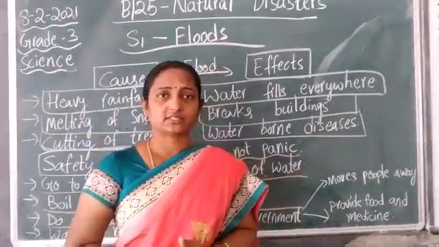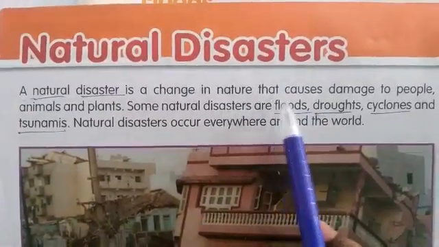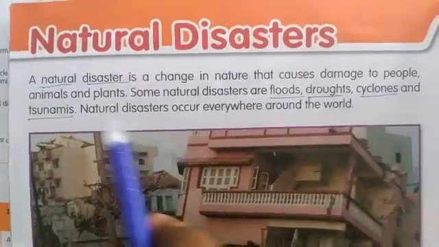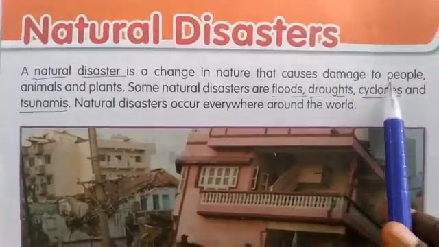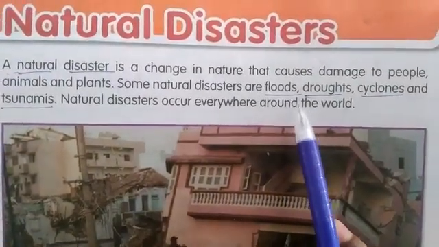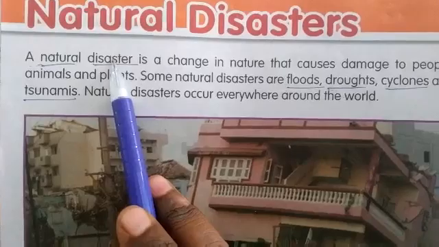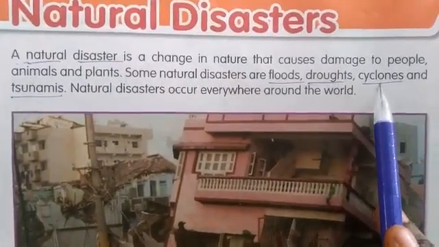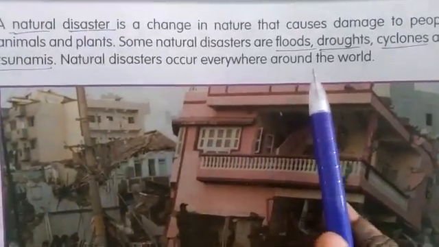Now children, take out your readers. Now children, open your reader, page number 154. Natural disasters. A natural disaster is a change in nature that causes damage to people, animals and plants. Some natural disasters are floods, droughts, cyclones and tsunamis. So underline natural disaster, floods, droughts, cyclones and tsunamis. Write it as keywords.